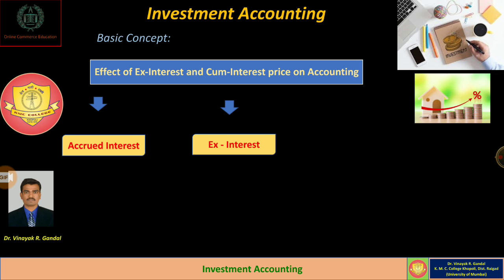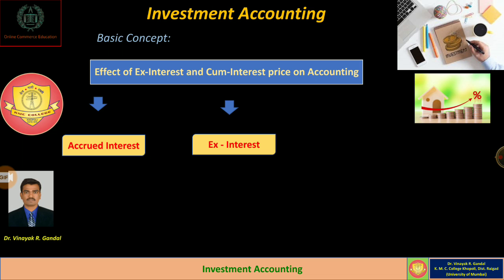So in the case of ex interest, if the price is only towards the cost and excludes the accrued interest, it is known as ex interest price. Ex interest price means the price without interest, meaning the amount of interest is not included in the price. If interest is separated from the price, then it is known as ex interest price. And in that case, ex interest price is equal to the cost of the investment.